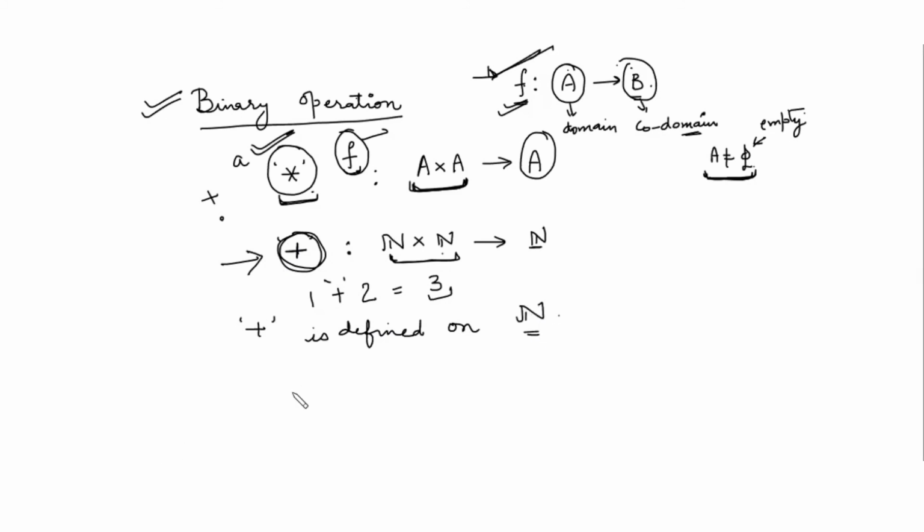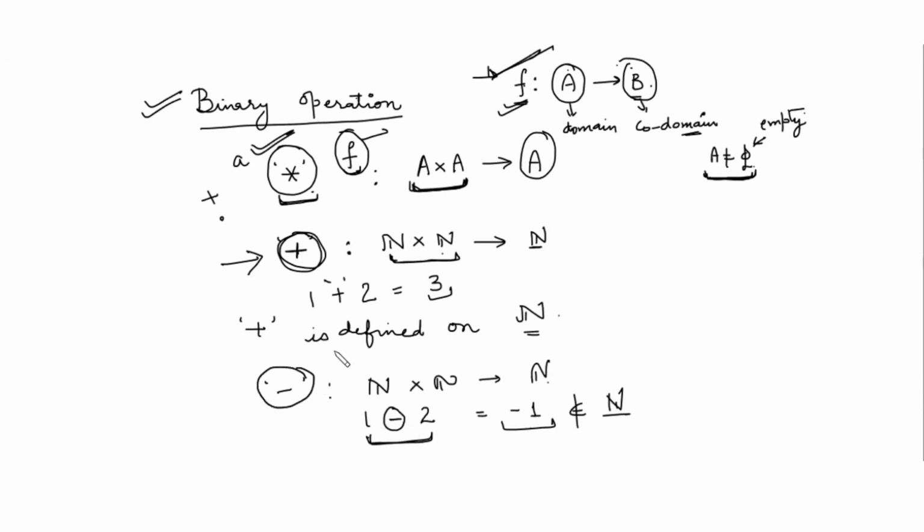Now, is the binary operation negative, difference or minus, whatever, defined on the set of natural numbers? No. If you take two natural numbers, you apply this operation, you will have a number which need not be a natural number. जरूरी नहीं कि आपका natural number ही always आए after applying the operation minus. So that means this is not defined on natural numbers, right?